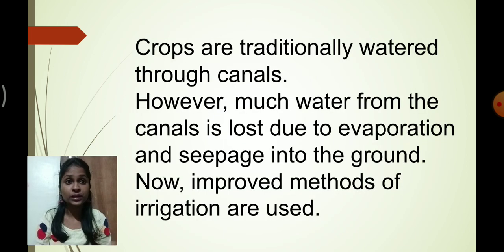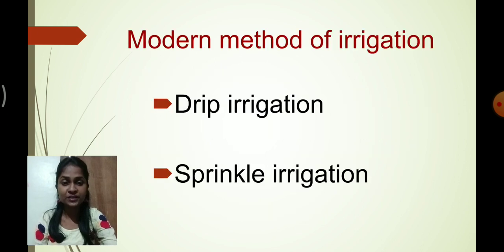Understood? So crops are traditionally watered through canals. However, much water from the canal is lost due to evaporation and seepage into the ground. But now improved methods of irrigation are used. Now you must be thinking, what are the improved methods of irrigation?